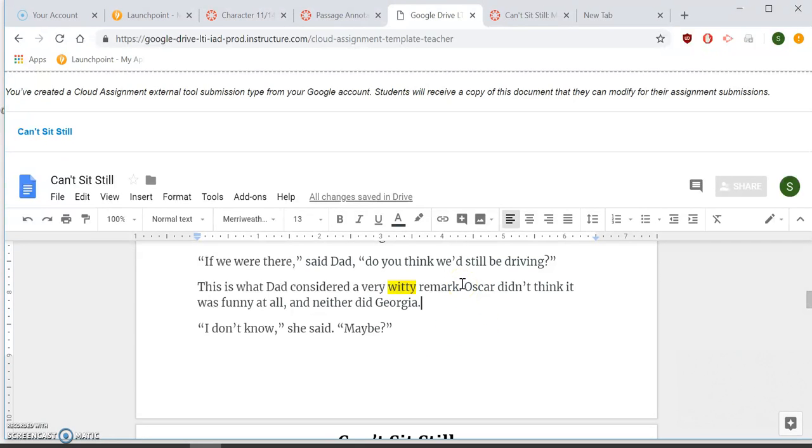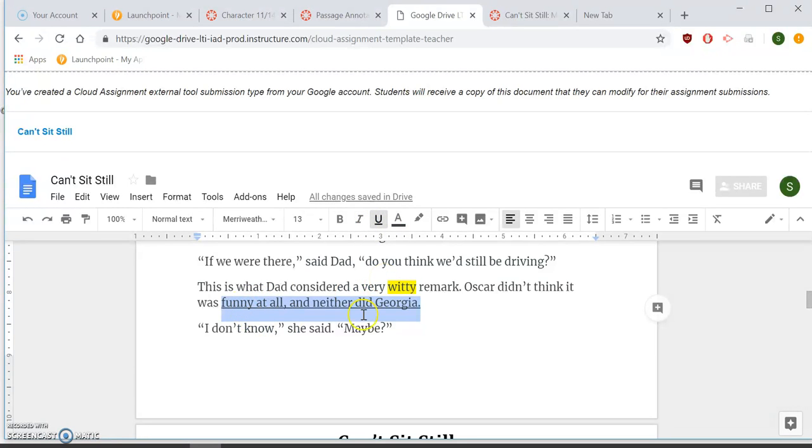Oscar didn't think it was funny at all. Neither did Georgia. Okay, right here. This line right here. Reading on can sometimes help me. Reading backwards can sometimes help. Reading on can sometimes help. Right here it says funny at all.